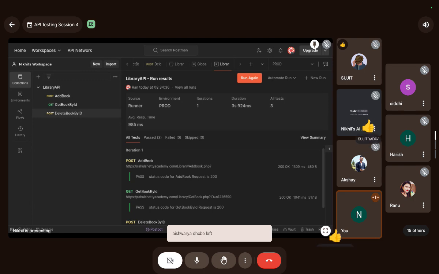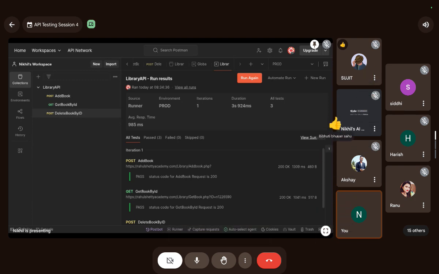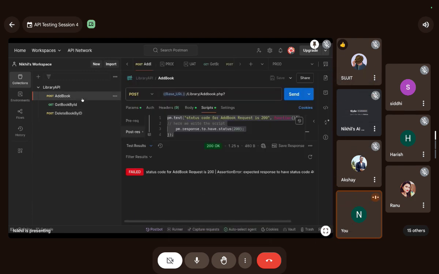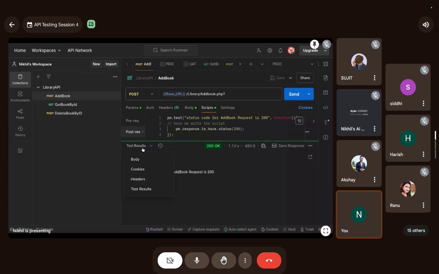Okay guys, let me hit it again. Now I want to verify if this JSON contains this message property, the message field, or not.